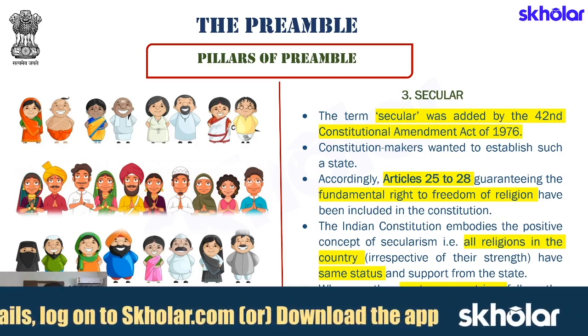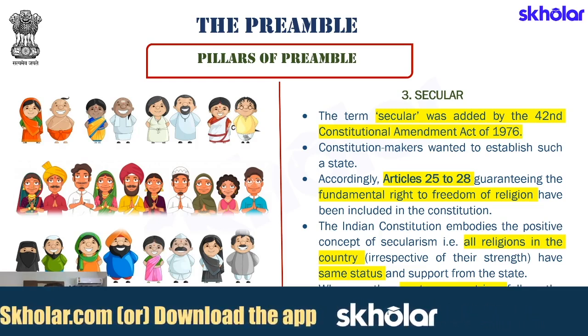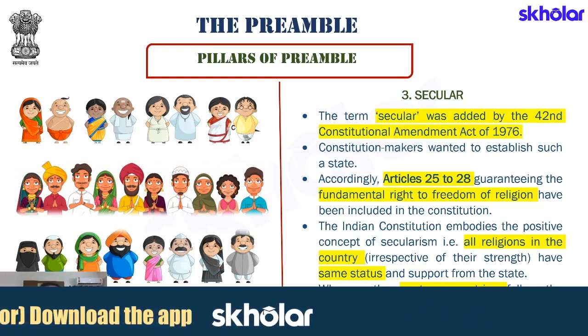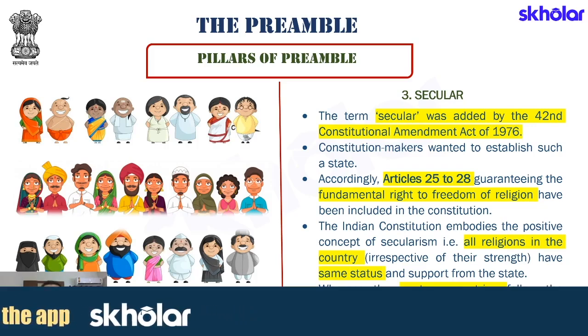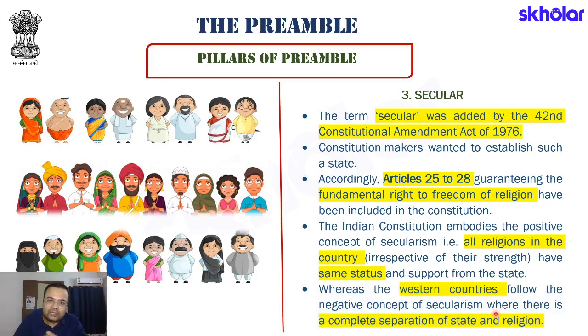For example, when we talk about France, what exactly do we see? That the whole idea of secularism was an outcome of the need which people felt to keep the matters of state away from that of religion. The French Revolution was actually about bringing science into the mainstream, into our society, and not being dependent only on the church with respect to how people should be leading their life, right?